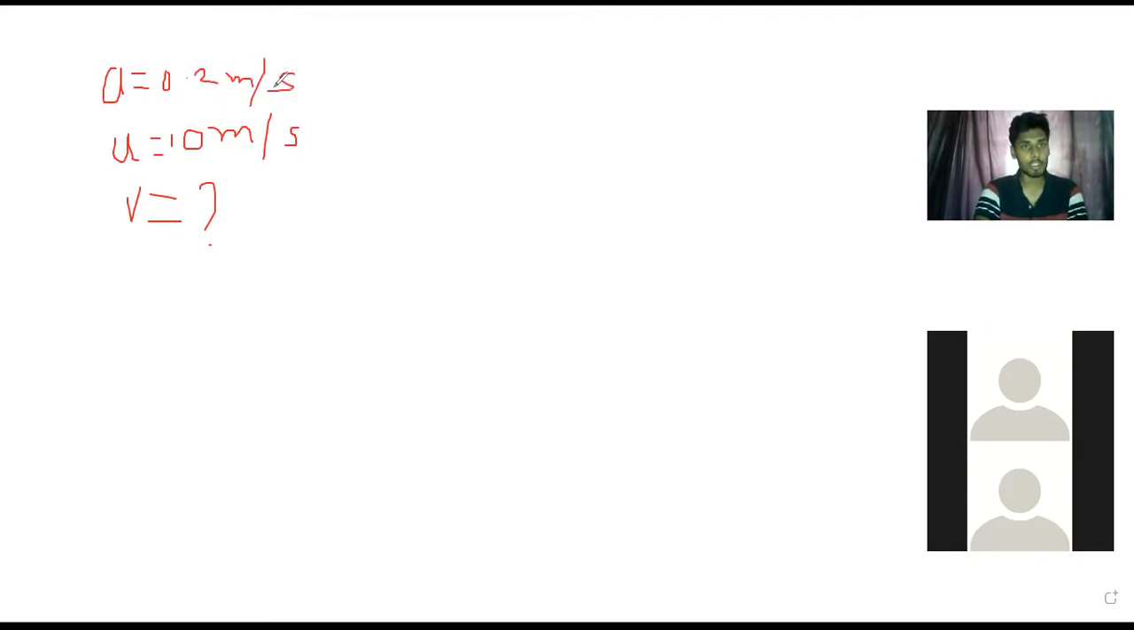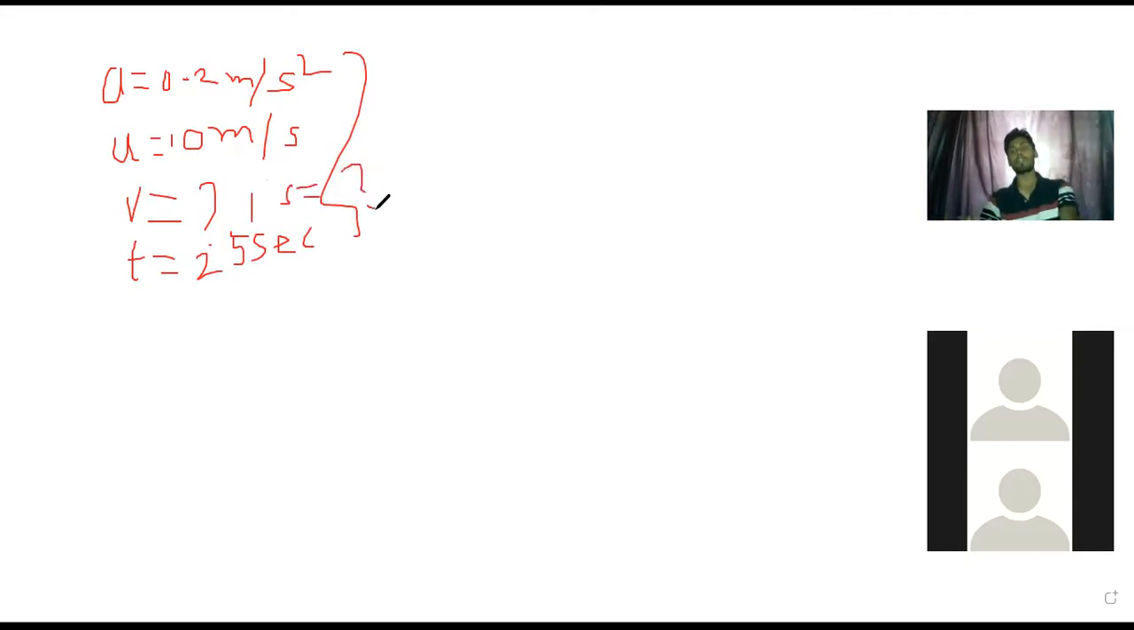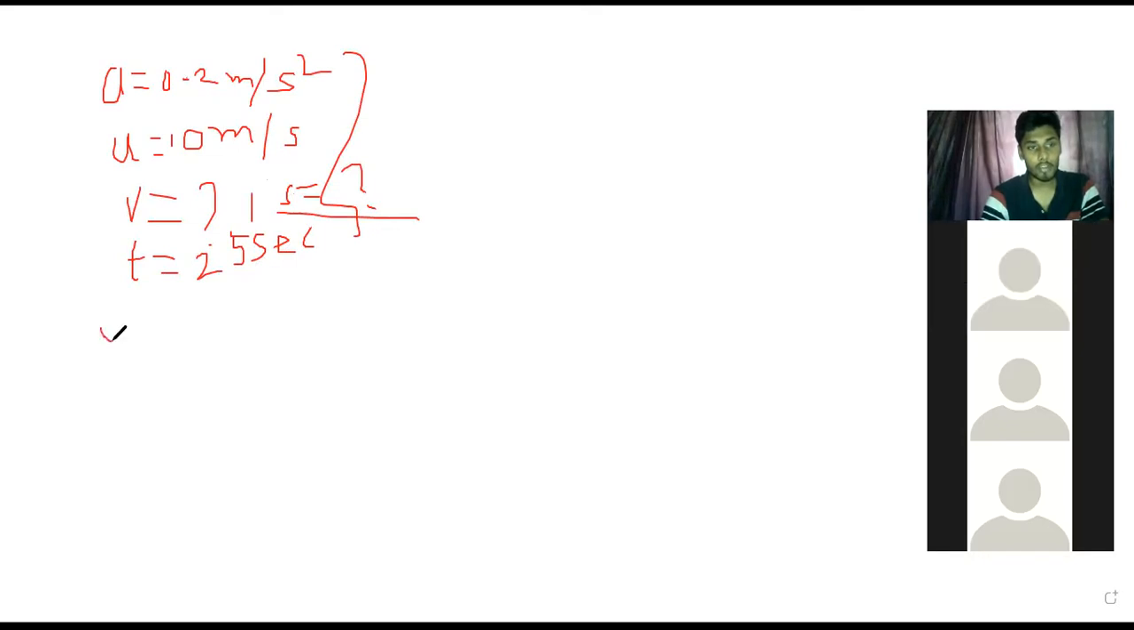Acceleration is 0.2 meter per second square, and time is equal to 25 seconds. They are asking final velocity. Time is equal to how much? 25 seconds. Now observe this data. They are asking to calculate V as well as distance. For calculating final velocity, which equation can we use? Forget about the distance; distance we can calculate next. First V we should calculate.